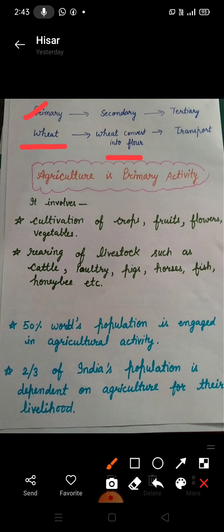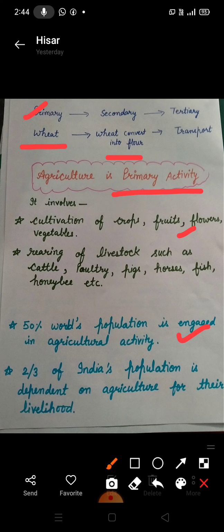Agriculture is a primary activity. Agriculture is among the most important primary activities since it fulfills the basic needs of life. It involves cultivation of crops, fruits, vegetables, and rearing of livestock such as cattle, poultry, pigs, horses, fish, honeybee, etc. 50% of the world's population is engaged in agricultural activity and two-thirds of India's population is dependent on agriculture for their livelihood.